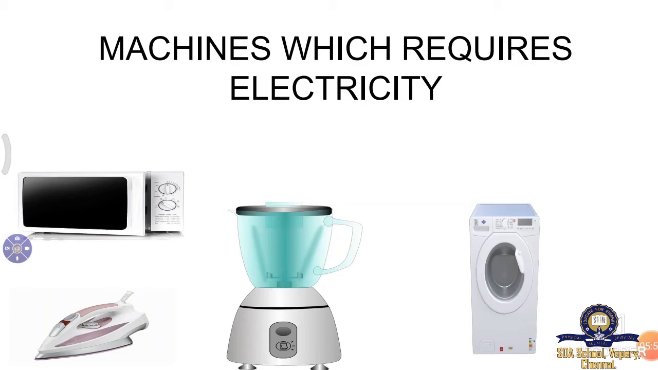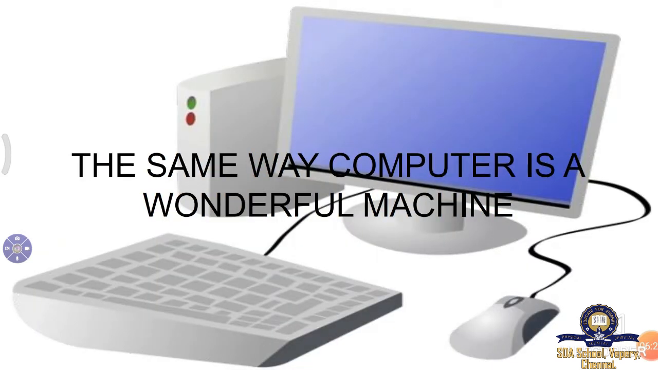In our home we see a lot of machines in the kitchen and in the living room. There are many in the living room, like the television and fan. In the kitchen we have many, like the electrical cooker and mixie grinder. These all consume electricity. Without electricity they don't work. They get stuck. Next, in the same way, computer is also a wonderful machine.